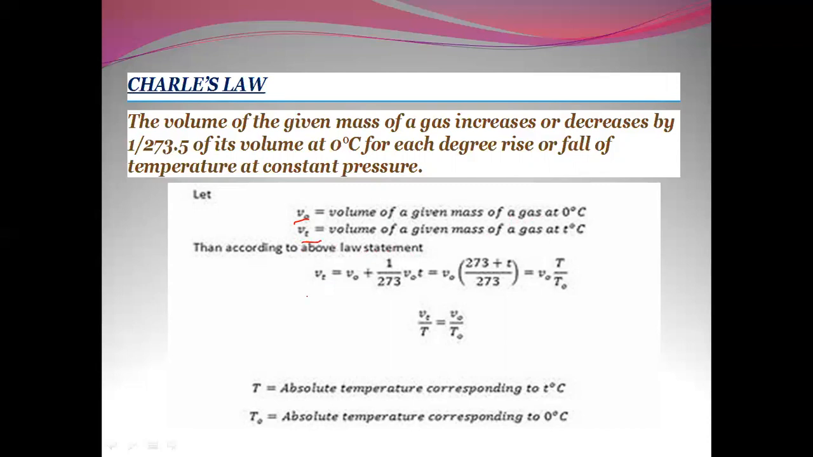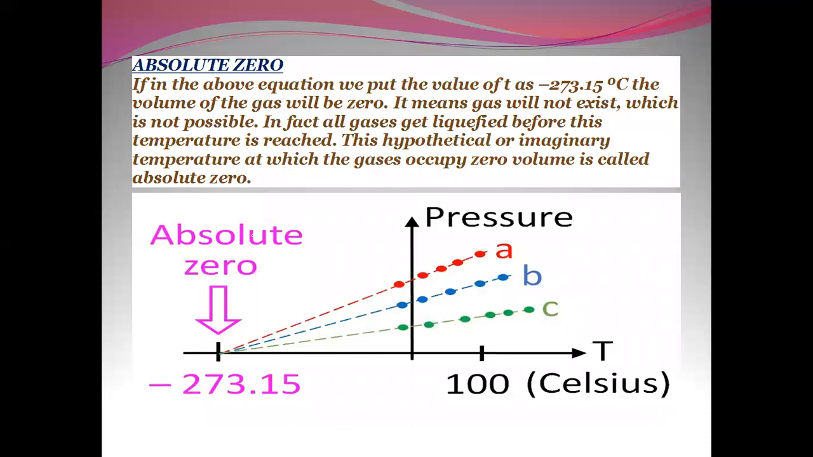According to the above law, we can say Vt is equal to V naught plus 1 by 273 V naught T, or Vt by T is equal to V naught by T naught. That is, volume is directly proportional to temperature. So now here we are talking about absolute zero.